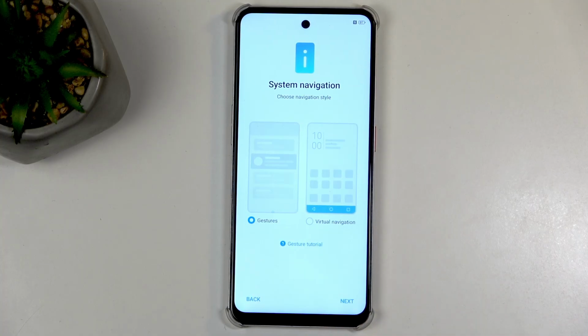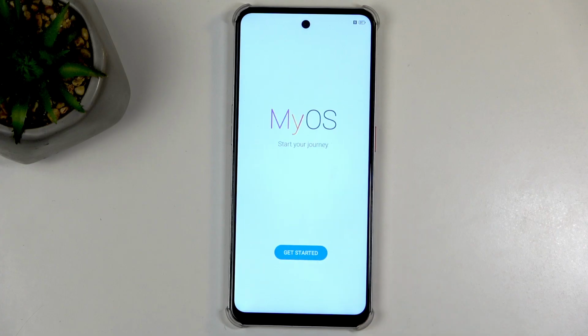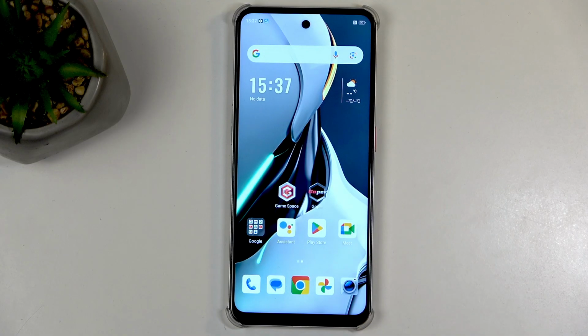Next, we have system navigation. So we have gestures and just buttons. Gestures is selected by default, and that's what I want to use anyway, so that's what I'm going to stick with. Moving on. Oh, there we go. It's now the end of the setup, so get started. And oh, there we go, you are taken to the home screen.